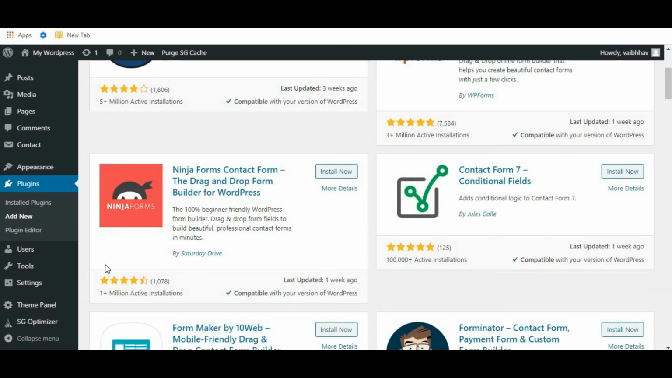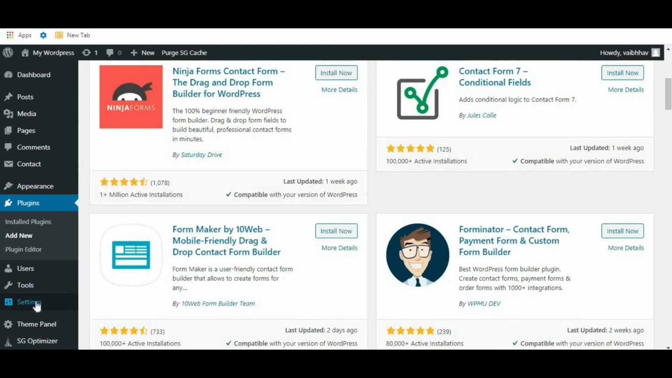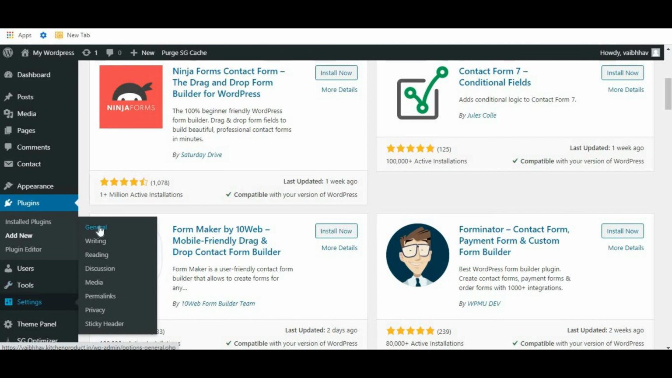Okay, all the important features I have shown you. Now to understand properly, you have to play with all these features on your own. Okay, now let's see the settings. Just go to the settings, click on this general.